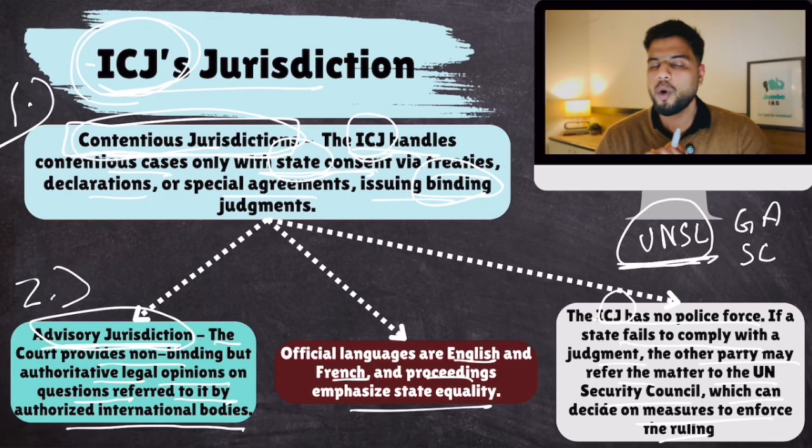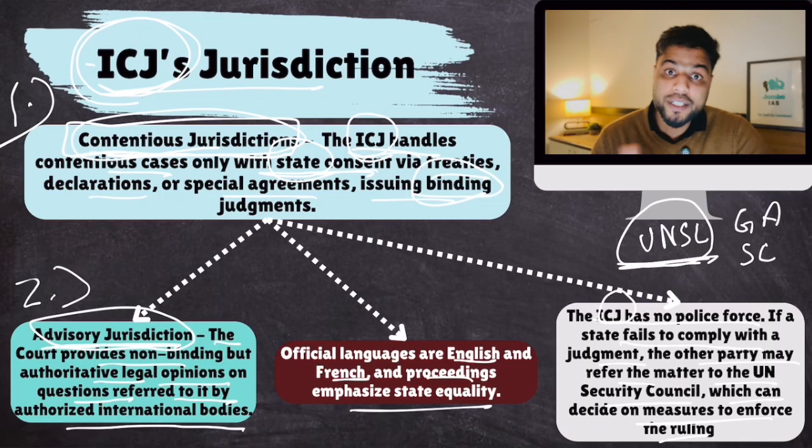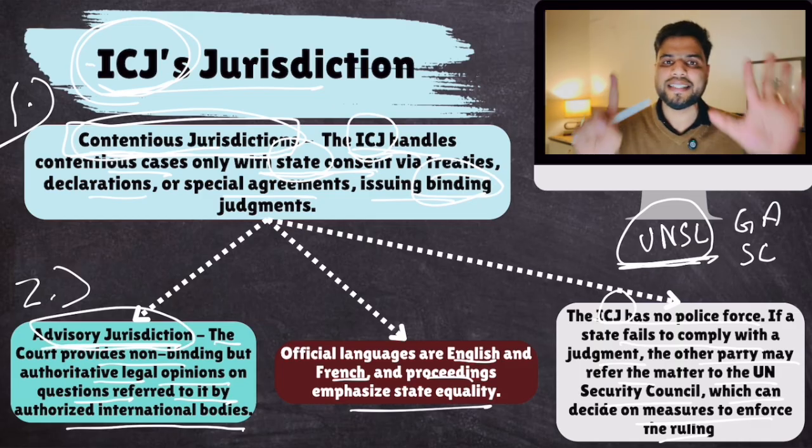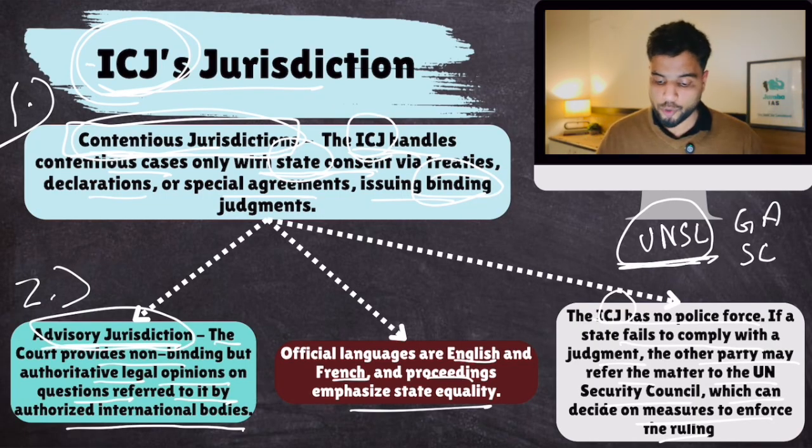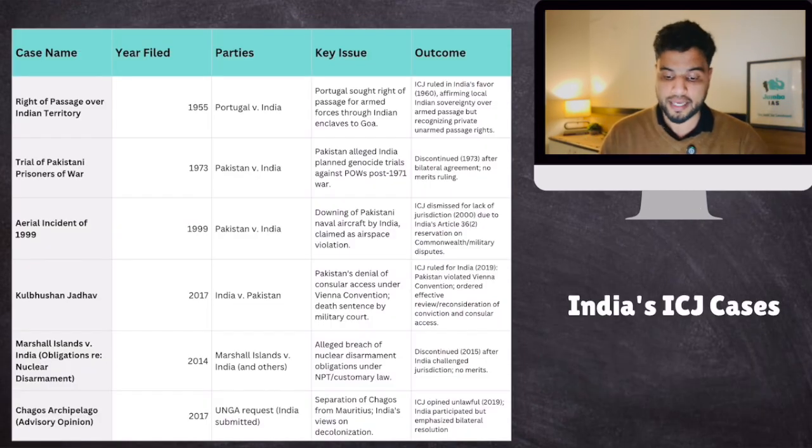But what has been India's association with ICJ? So, unlike the International Criminal Court, where India was not a member, India is a member of ICJ. Okay, remember this. And so far in its history, India has been involved in only 6 cases of ICJ. 6 cases only. Now, the list of those 6 cases is given in your notes.